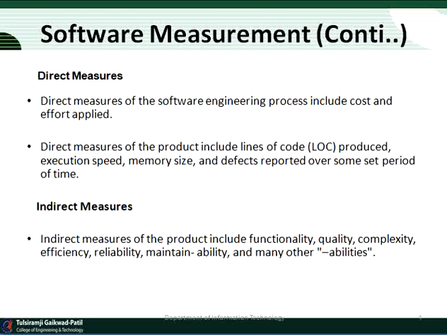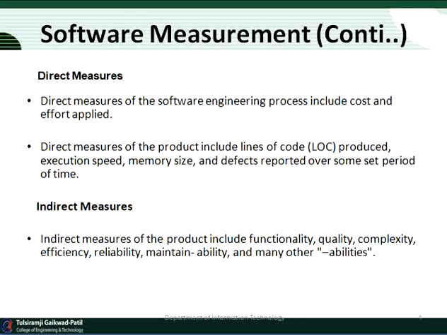Now we will see direct measures. The direct measures of the software engineering process include cost and effort applied. That is, what is the cost of the software, or what type of effort we applied while implementing a particular software. So this is about the direct measure. As we already discussed, that is how we can calculate a particular size, dimension or capacity. These are the physical entities, as we can say.